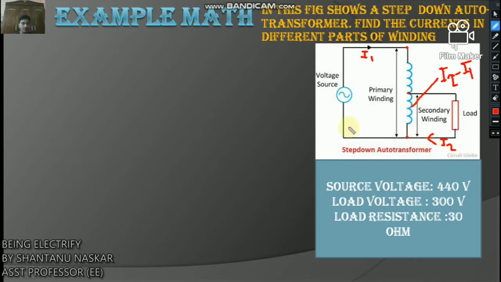The source voltage is 440 volt, the load voltage is 300 volt and the load resistance is 30 ohm.